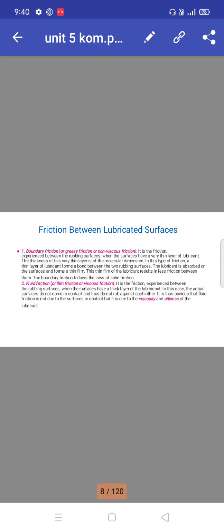Fluid friction or film friction or viscous friction. It is the friction experienced between the rubbing surfaces when the surfaces have a thick layer of lubricant. In this case, the actual surfaces do not come in contact and thus do not rub against each other. It is thus obvious that fluid friction is not due to the surfaces in contact, but is due to the viscosity and the oiliness of the lubricant.